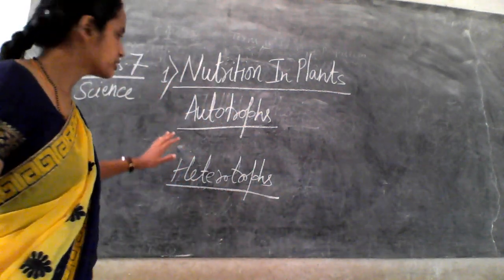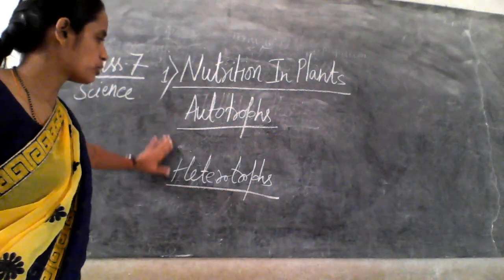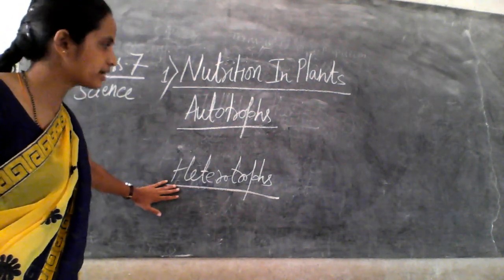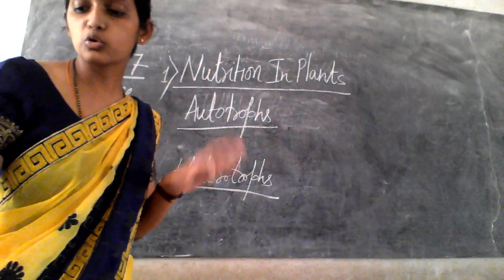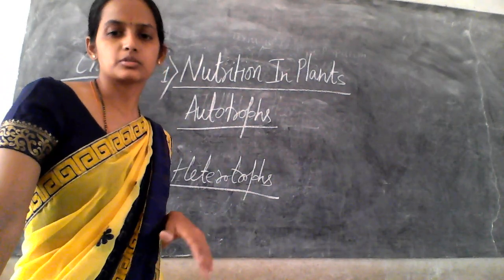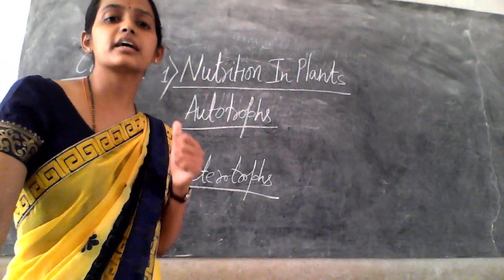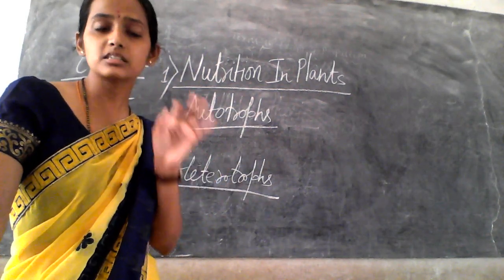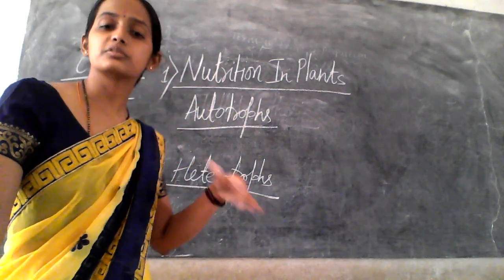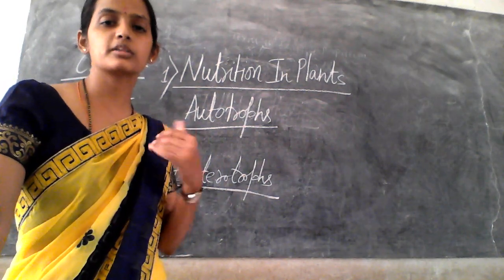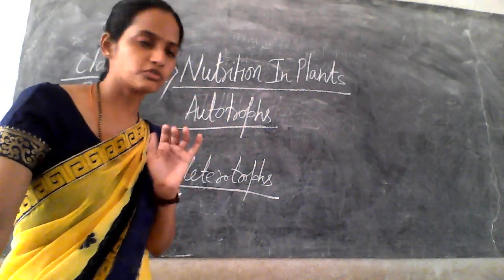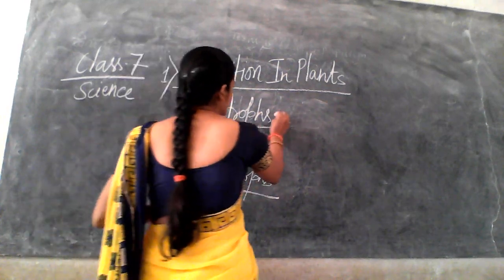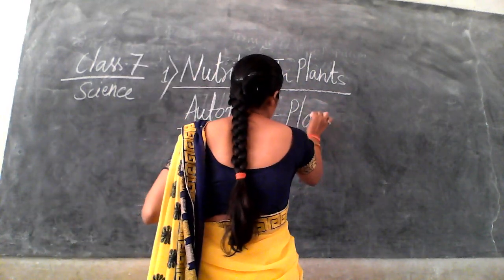So there are two terms called autotrophs and heterotrophs, right? So autotrophs are those organisms which can make their own food. Who make their own food? The plants are the autotrophs. They prepare their own food. Okay. So these are example plants.